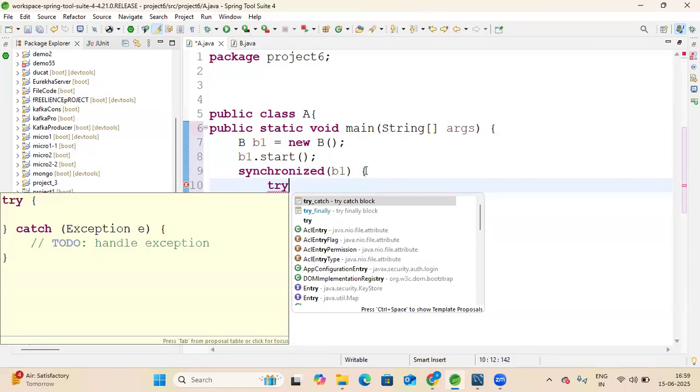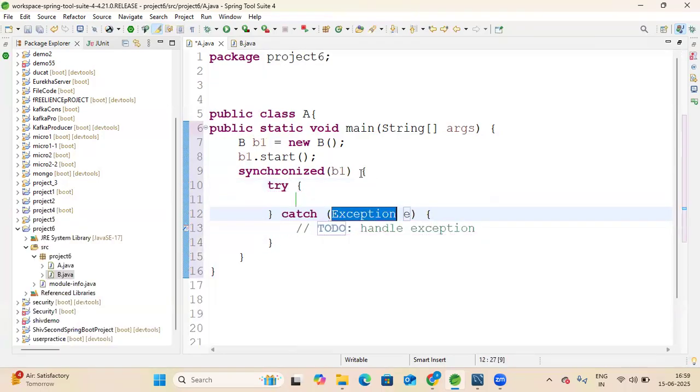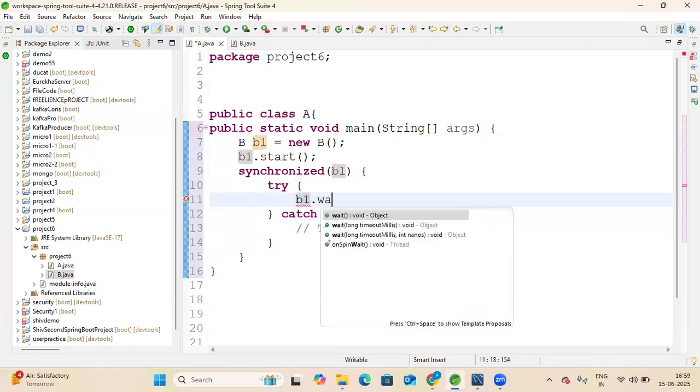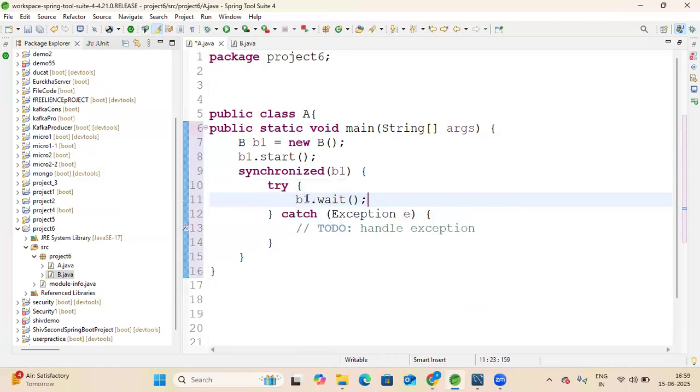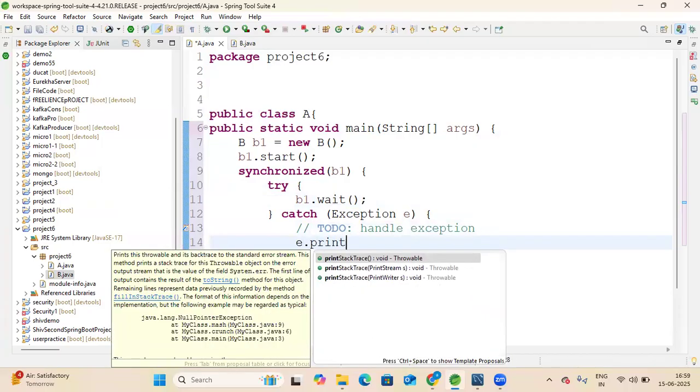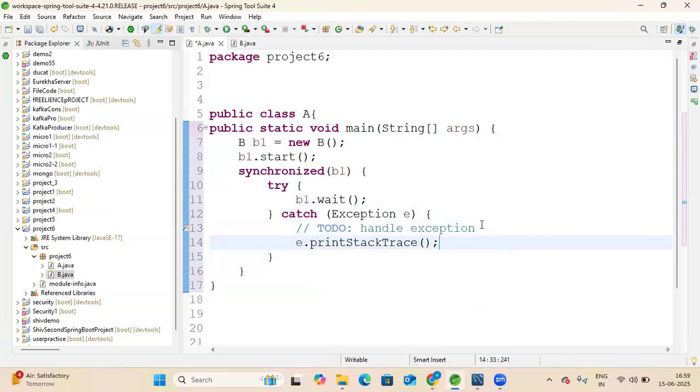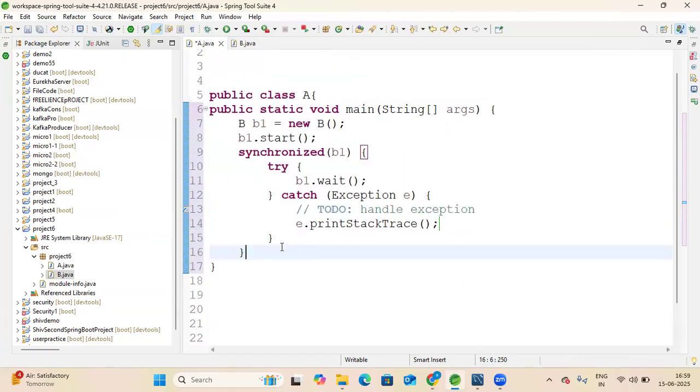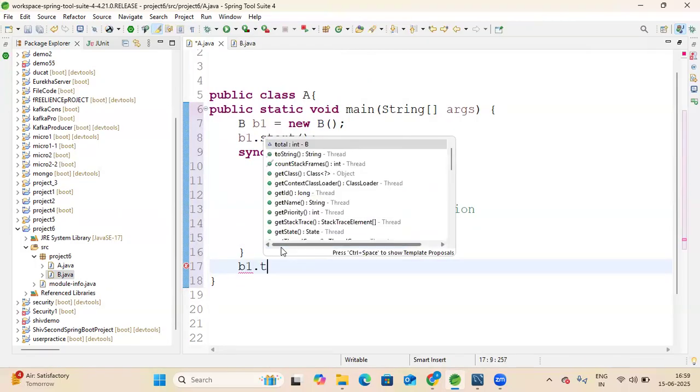Then B1 dot wait, so the next thread, please wait until this execution happens. In the catch, I will write e dot printStackTrace. And after this statement I can write B1 dot total.